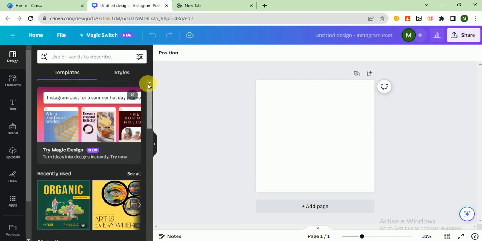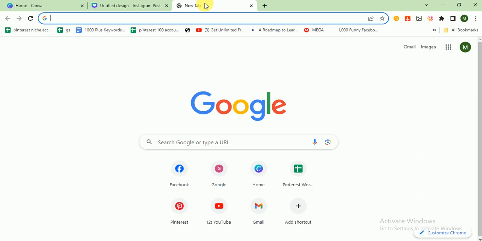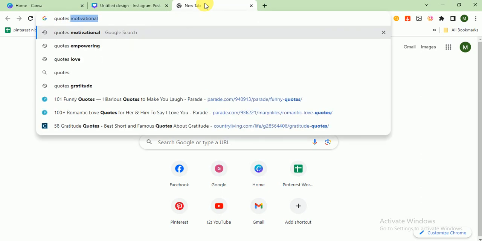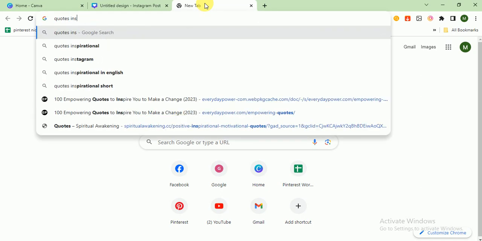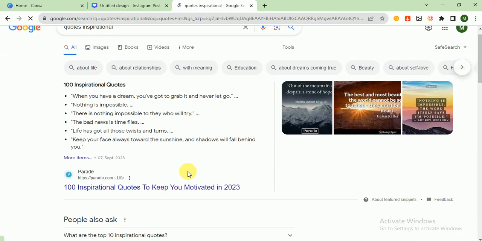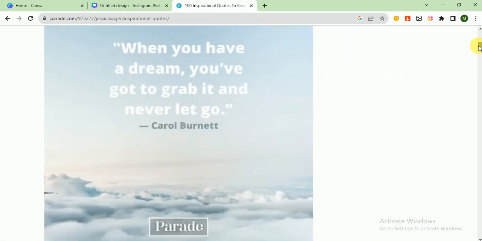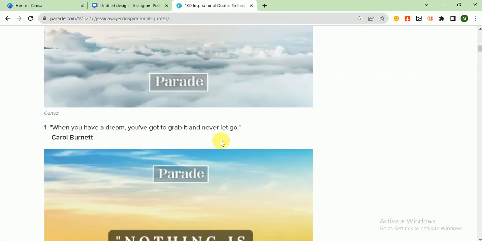So I do not use any template. I create an Instagram post from scratch. So first of all, I want to take an inspirational quote from Google, and I click this website, and let's see some inspirational quotes. When you have a dream, you got to grab it and never let it go. I love this quote, so I click on this and press Control C to copy.